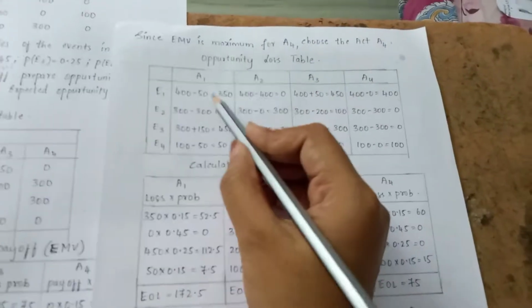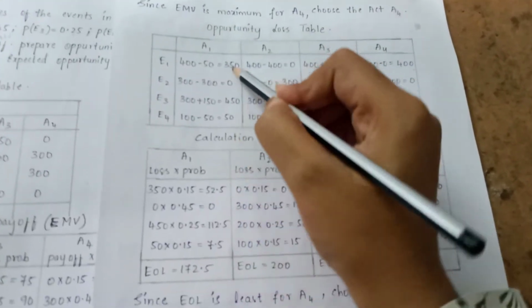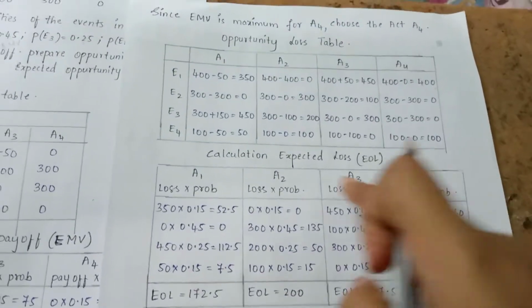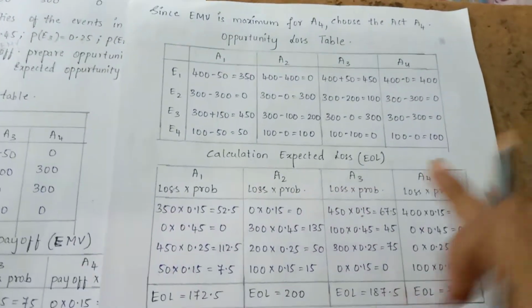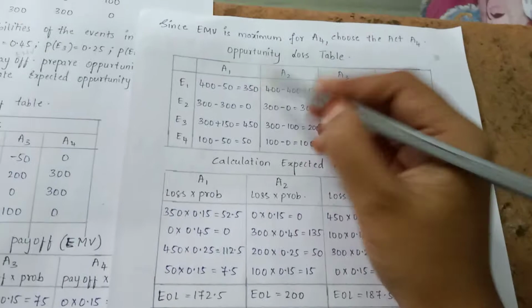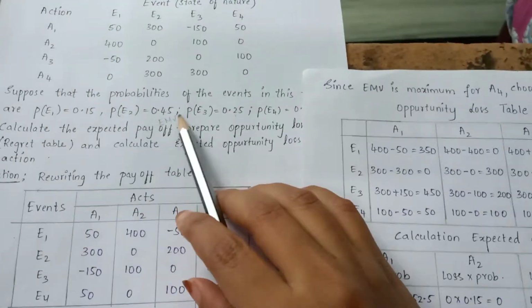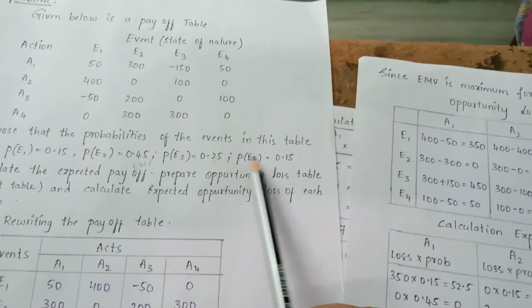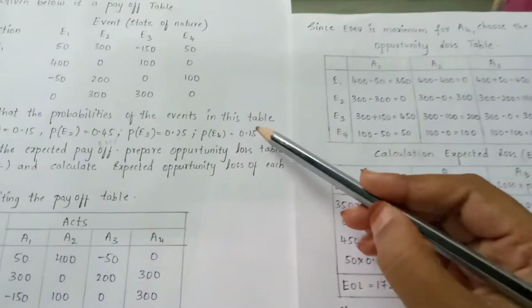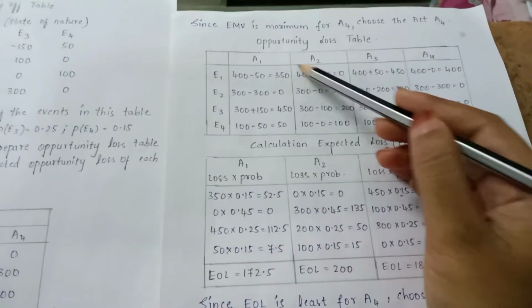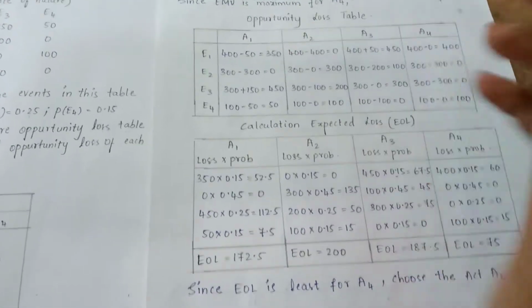Clear everyone? So in the first event students, what is the value? From the opportunity loss table only you need to find out the expected opportunity loss. The probability given for E1 is 0.15, for E2 is 0.45, for E3 is 0.25 and E4 is 0.15. You need to multiply the probability with the loss from the opportunity loss table.